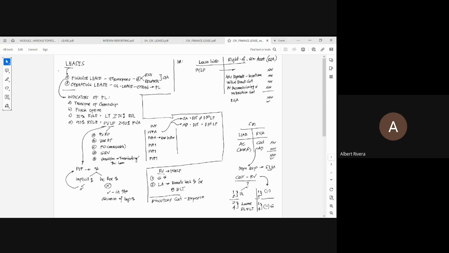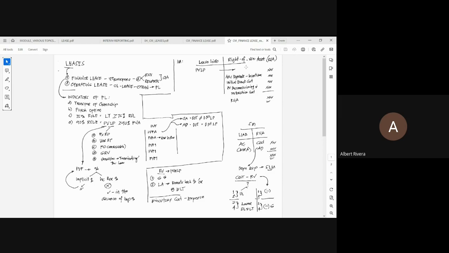Okay? And what is the subsequent measurement of that liability? It is just the amortized cost using the effective interest method of amortization. Matagal mo nang alam to. Effective interest method of amortization. Let's now have the right of use asset.